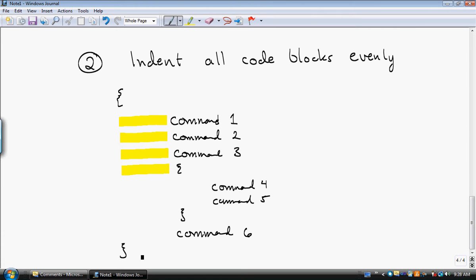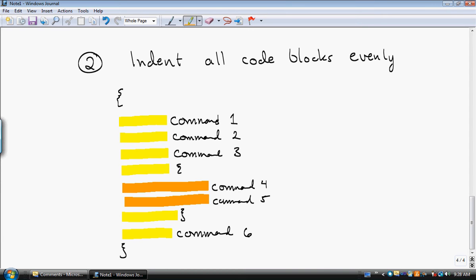All right, so what you will see here is that everything is indented the same except for when I opened a new block of code with another set of curly braces, and that one got indented further. But all of the commands that were in it were indented the same amount.